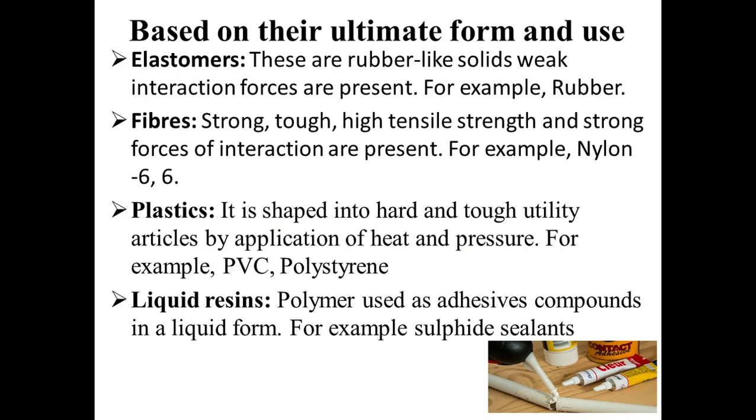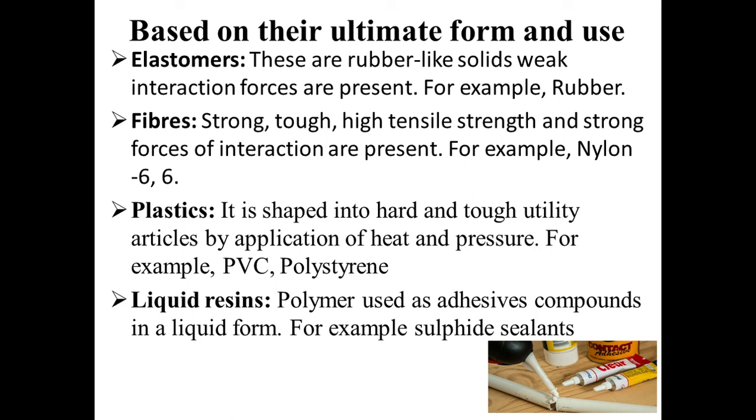Next, we'll come to the classification based on their ultimate form and use. First one is elastomers. These are rubber-like solids. Weak interaction forces are present. For example, rubber. Then fibers.